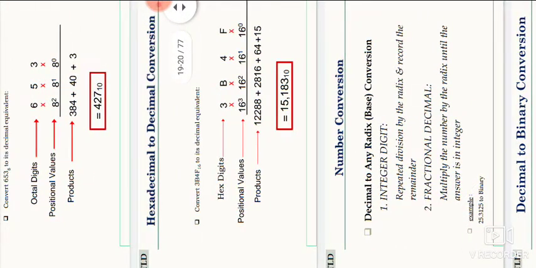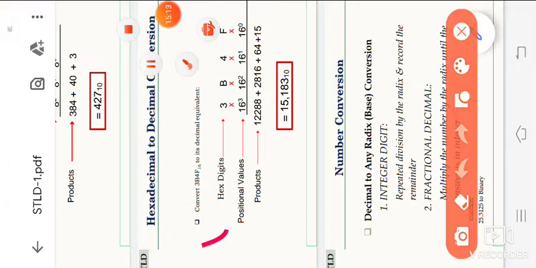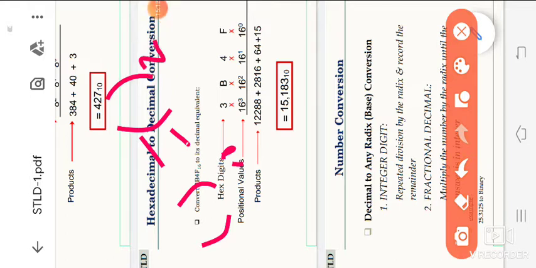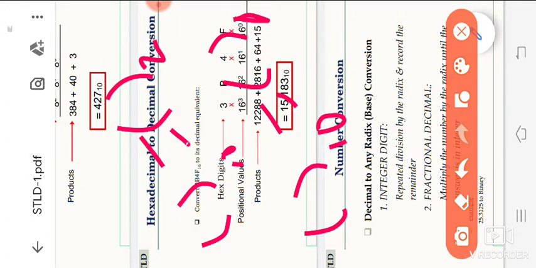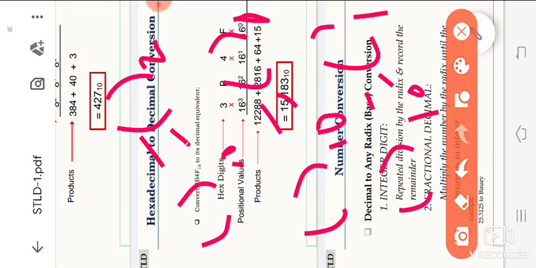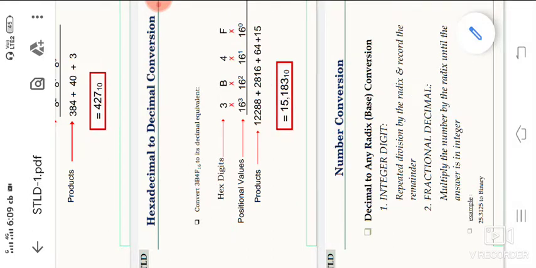So this is decimal to any radix. That means the possibilities are decimal to base 2, decimal to base 8, decimal to base 16. So these are the possibilities. We have already discussed decimal to any radix base conversion.